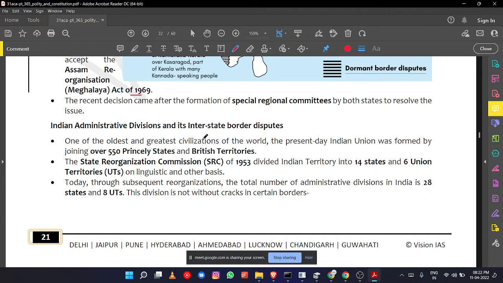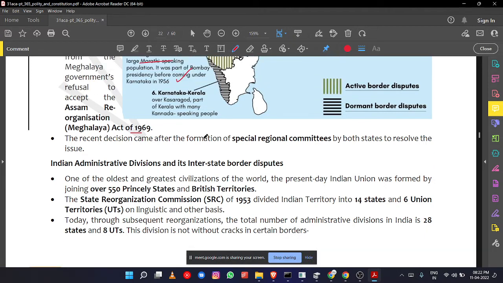Next. How to resolve these disputes? The central government came up with a decision to form special regional committees by states to resolve this issue. Special regional committees.